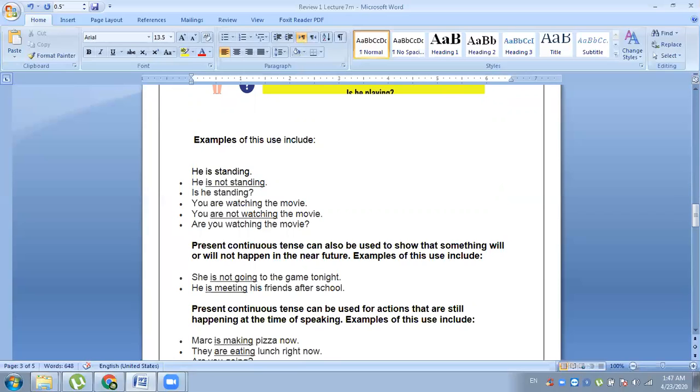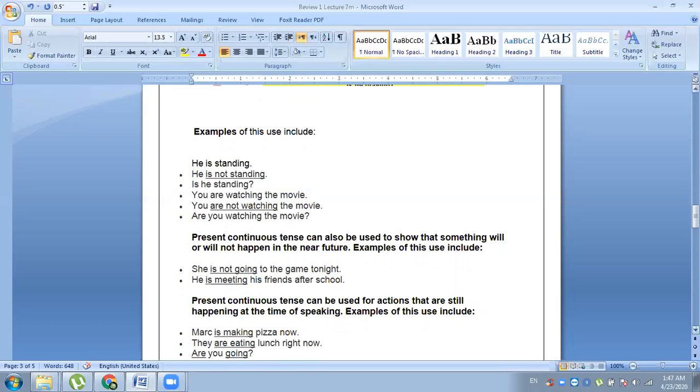You are watching the movie. Here, if you are not watching the movie, then we will write not after are. And are you watching the movie? This is the question sentence. Present continuous tense can also be used to show that something will or will not happen in the near future. For example, she is not going to the game tonight. He is meeting his friend after school. This tells us about our future plans.